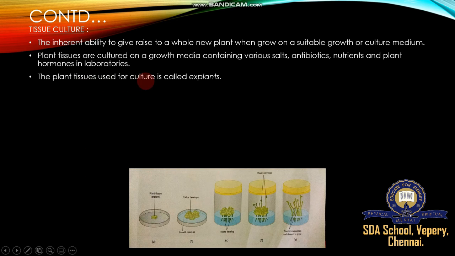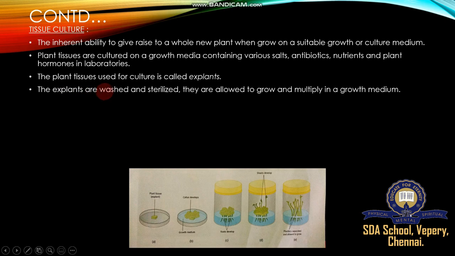The plant tissue used for culture is called an explant. Suppose we isolate plant bits, either stem tissue, root tissue, leafy tissue or flower tissue. Our desirable selected plant part is called an explant. Sometimes people ask what an explant is: it comes from live plants. We remove a bit of tissue or plant part, immediately sterilize it, and transfer it into the culture medium, then follow the method.